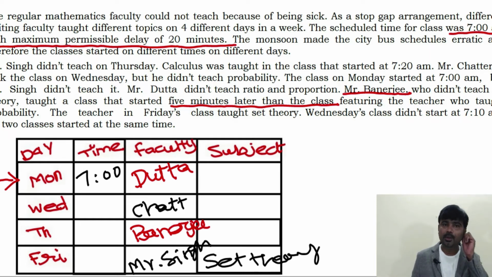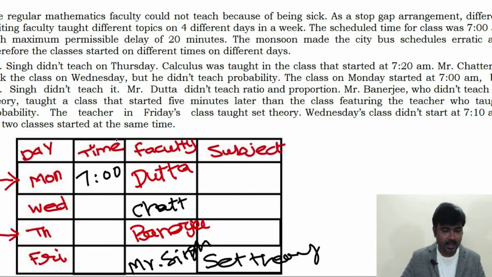Which one have you planned to fill, time or subject? It's a super reasoning question. Once you complete this, you can find out the answers for the remaining questions within 20 seconds. The only important thing is filling the data for Monday and Thursday. Regarding the rest, I'll tell you the easiest way of solving this question. You can complete the question in 20 seconds. You don't believe it, right? I'll prove it.